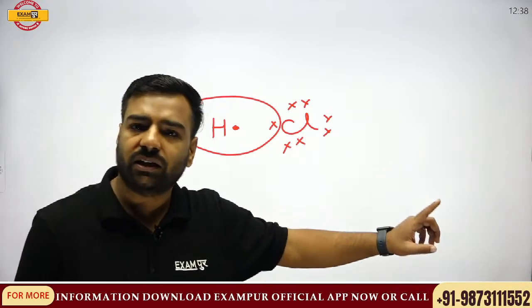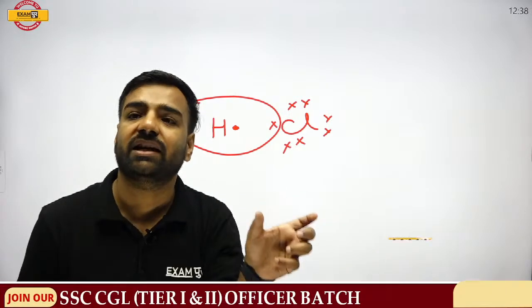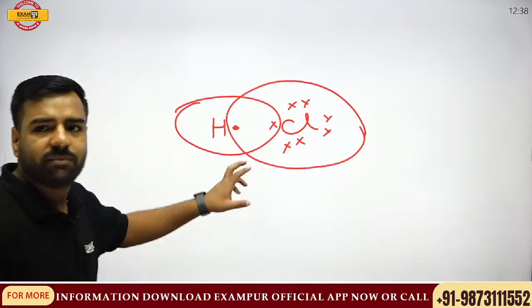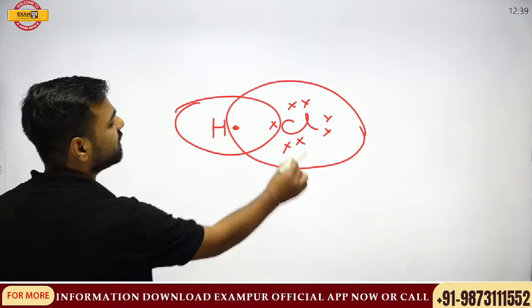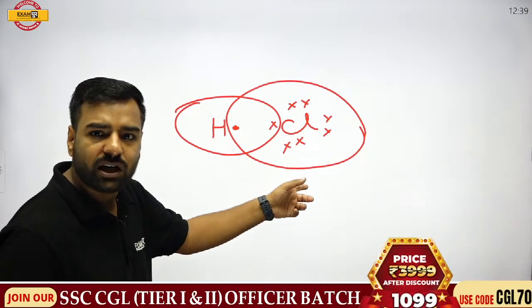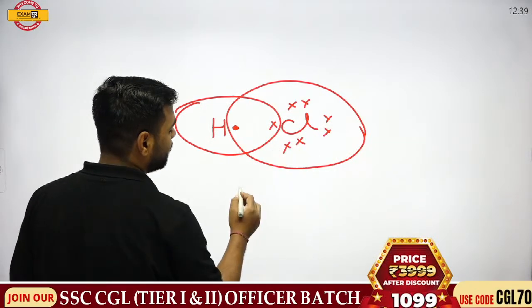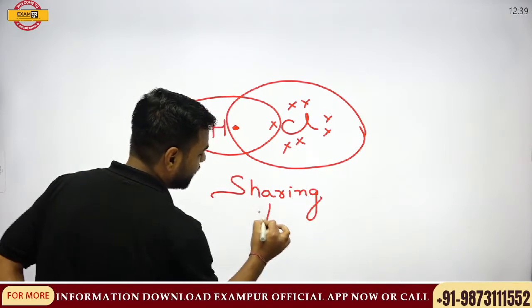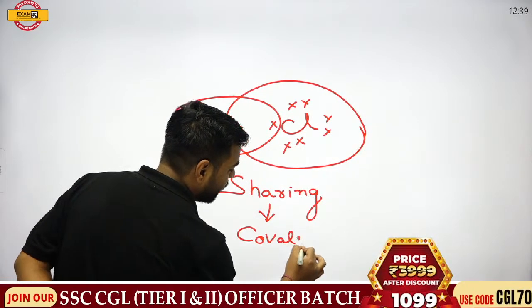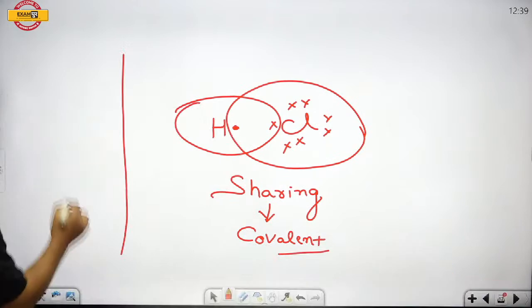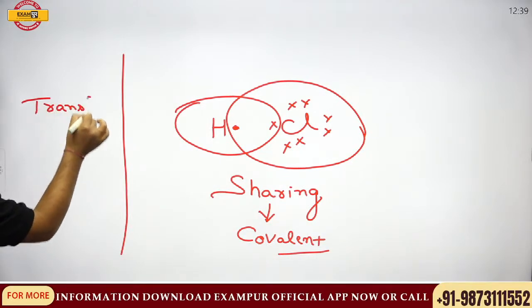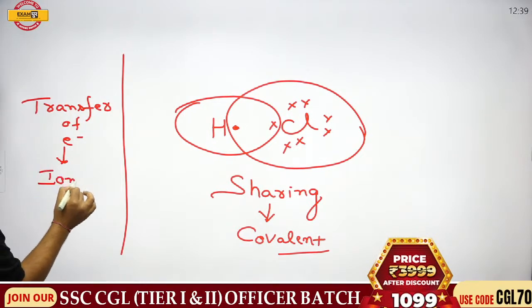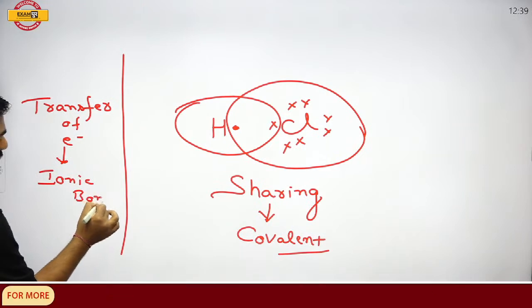None of them has given the electrons. None of them has taken the electron. They are sharing the electron. Now here, if I talk about chlorine, Avan, because of you only I am explaining this part. Chlorine is having 7 electrons. Chlorine needs 1 more electron. So here, sharing of electron is done, and whenever we talk about sharing, we talk about covalent bonding. If I talk about transfer of electrons, here we talk about ionic bonding, where I'll talk about NaCl.